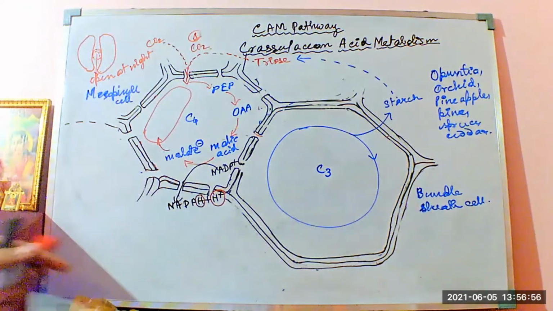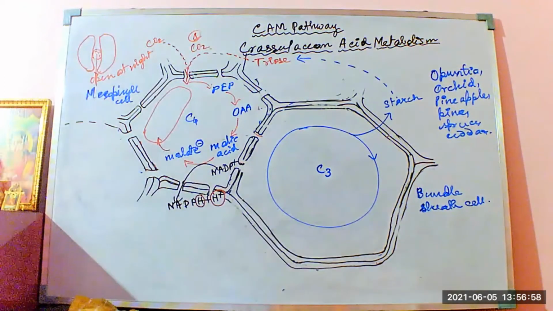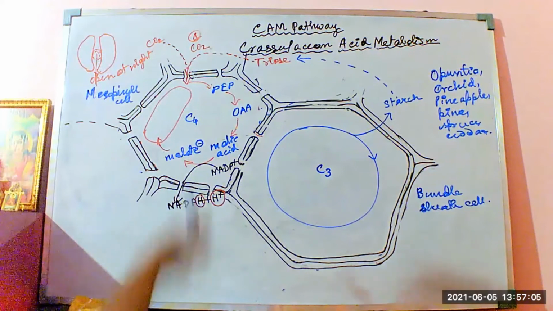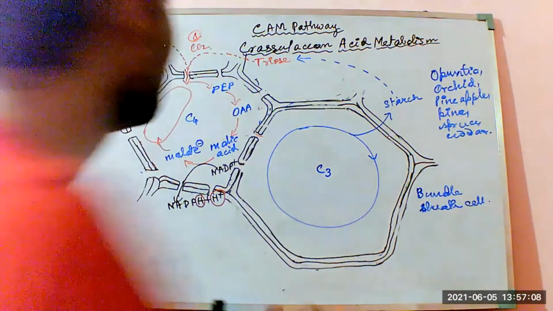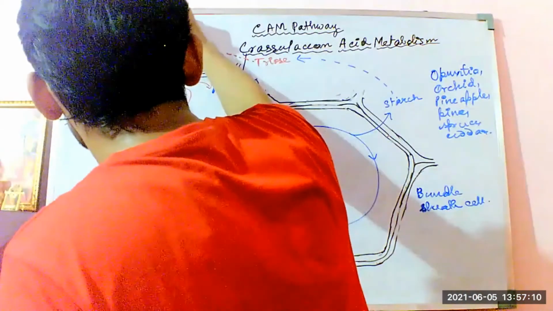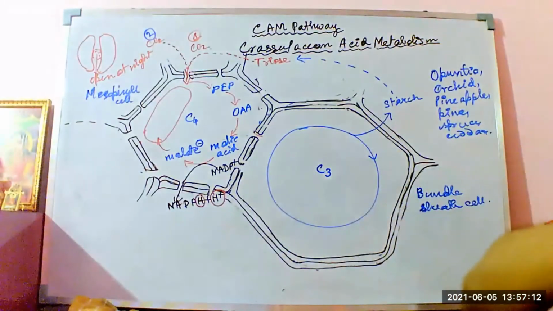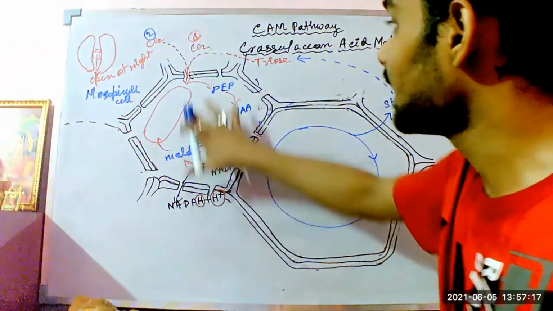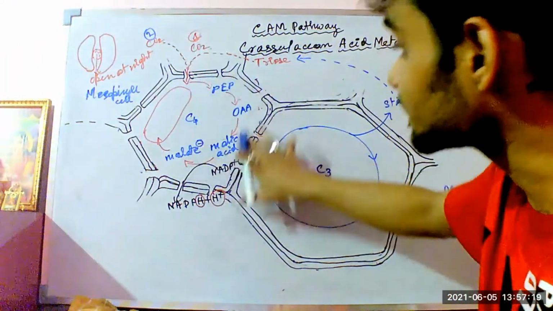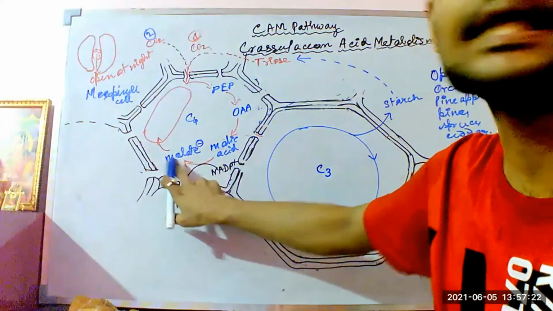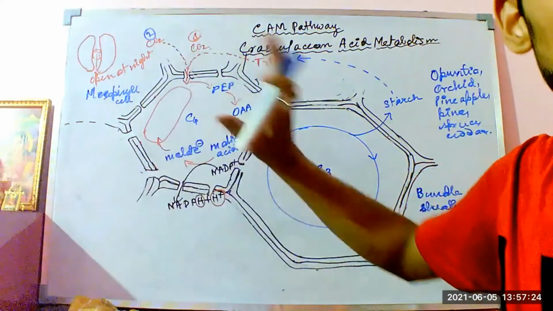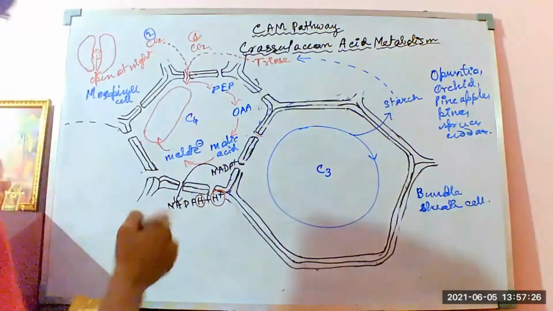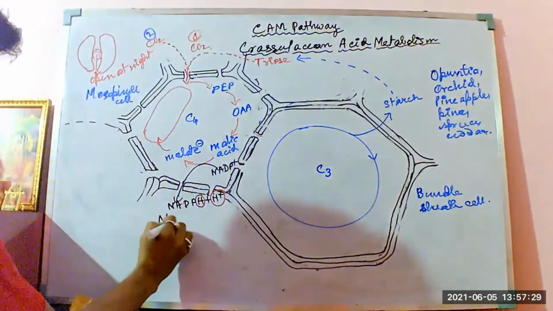These are the guard cells of the parenchyma in the upper or lower epidermis of the leaves, whatever it is, or the modified shoot tissues. And the second CO2, after the opening of the stomata, comes from the atmosphere. Once the CO2 concentration increases within these cells, the CO2 gets fixed to the malate ion repeatedly through the C4 cycle. All of this happens during the night time.